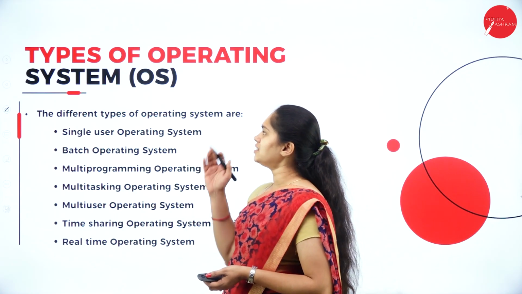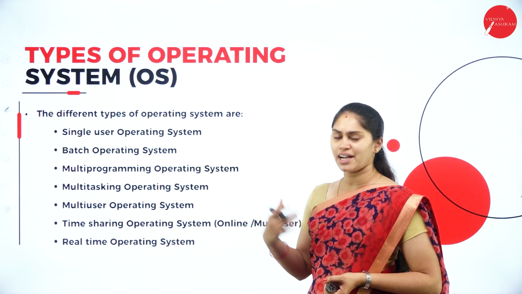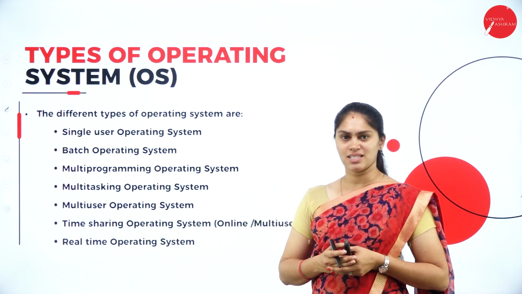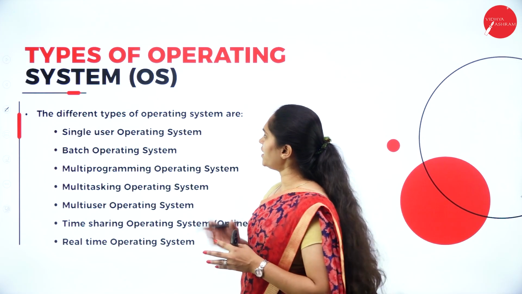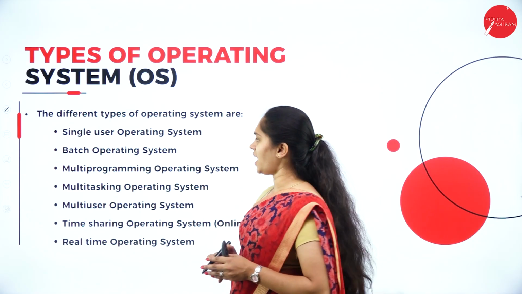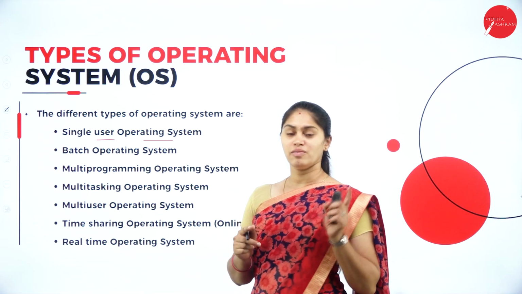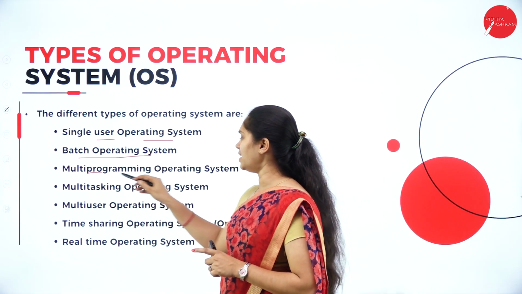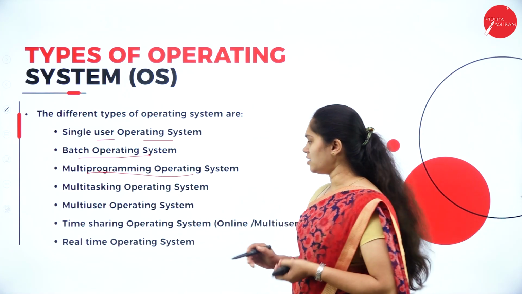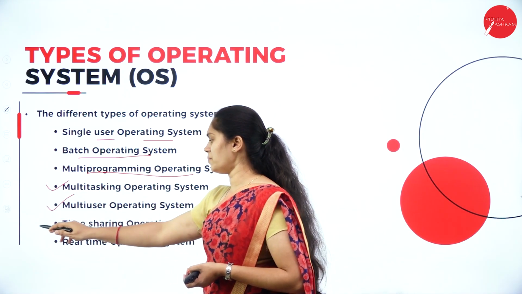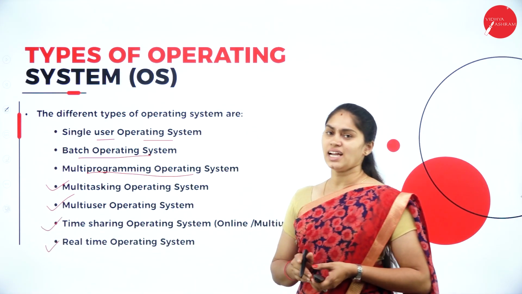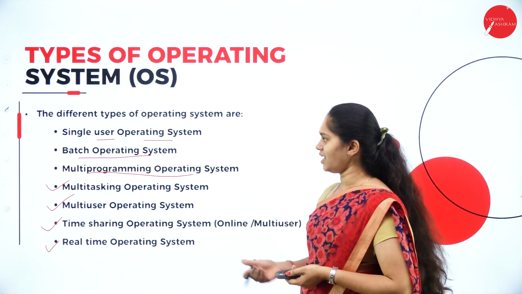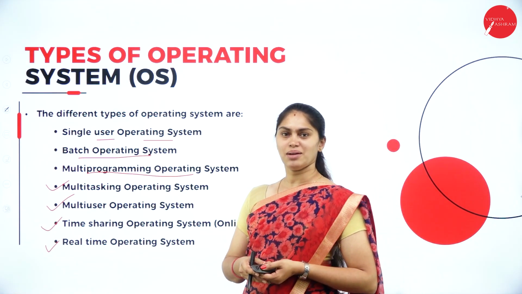Next, what we have is the types of operating system. That's all regarding the operations which are going to be performed, or the functions of an operating system. Now we'll see what are the different types of operating system we have. We have a single user operating system when it is used by a single person. Then we have a batch operating system. Then we have a multi-programming operating system. In that we have multitasking, multi-user, time sharing, and also we have a real-time operating system and distributed operating system. We'll see each one of the types of operating system one by one.